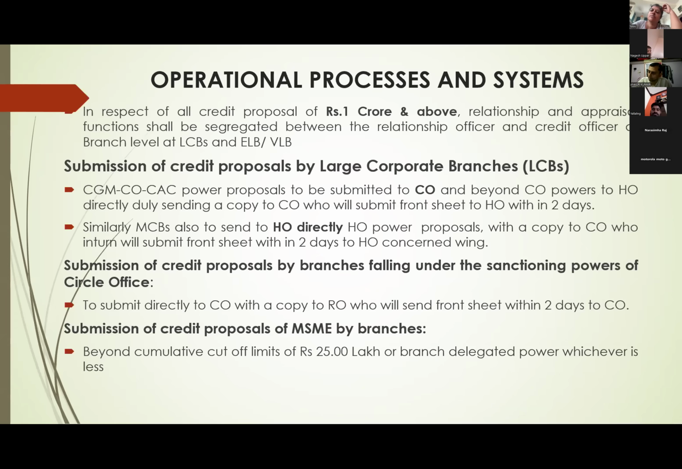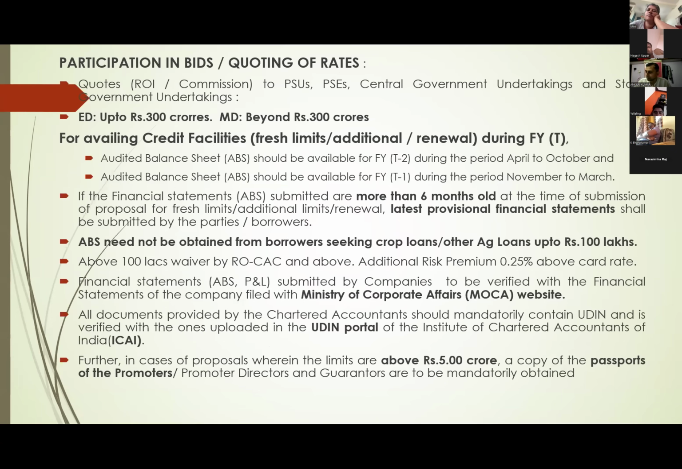And similarly, submission of credit proposals by branches falling under the sanctioning power of circle office. Branches to circle powers, directly branches can send to circle and a copy endorsed to RO. RO will send their views within 2 days. And similarly, MSME proposals beyond cumulative cutoff limit of 25 lakhs or branch delegated powers, whichever is less, they have to send directly to sanctioning authority. This is all system process only.